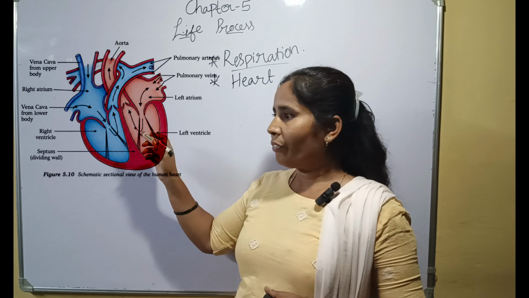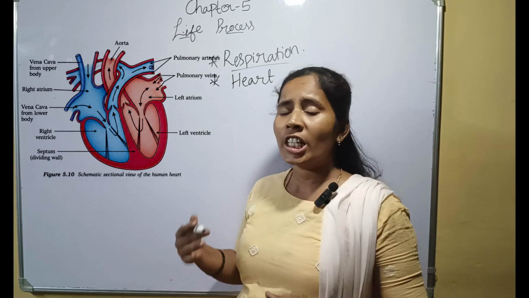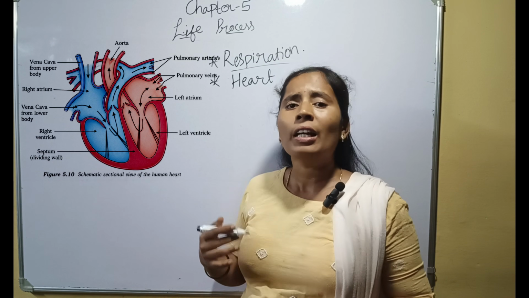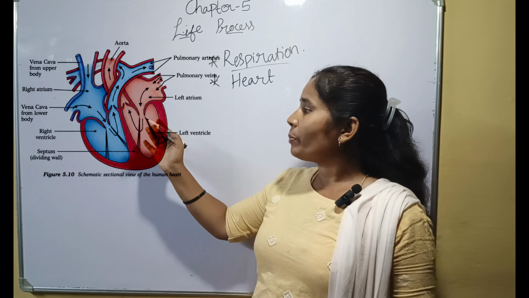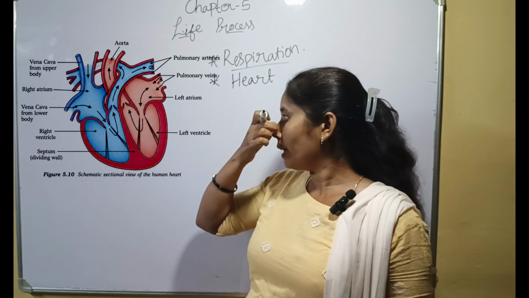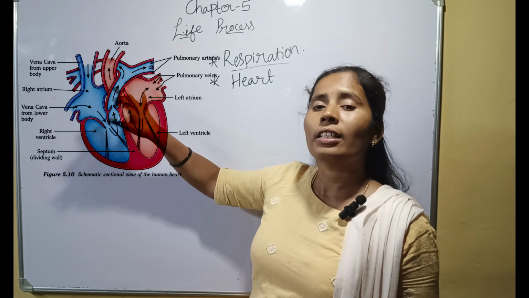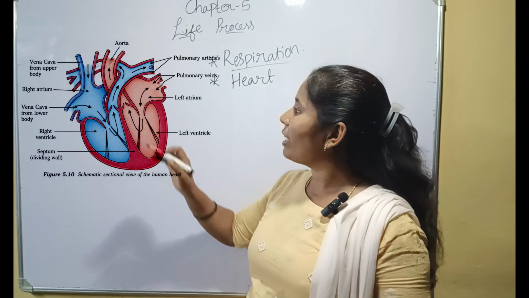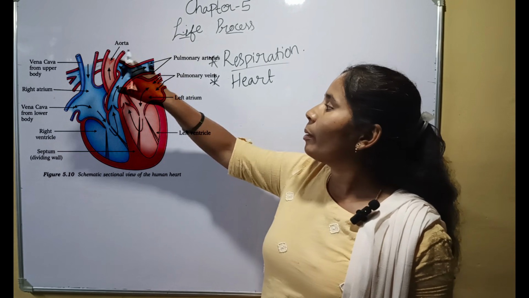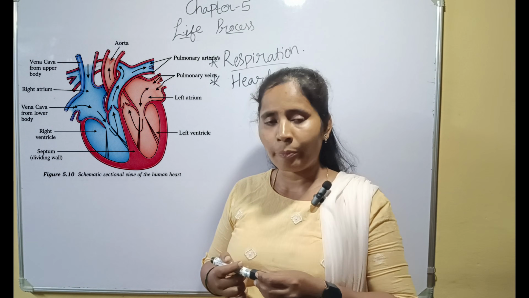So here, if the mixing of oxygenated and deoxygenated blood takes place, the efficiency of the oxygen we are getting will be very low. So to avoid this mixing, oxygenated and deoxygenated or carbonated blood are separated by using this septum. So here we have a double circulation. That means the blood enters the heart twice. Hence we have a double circulation process.